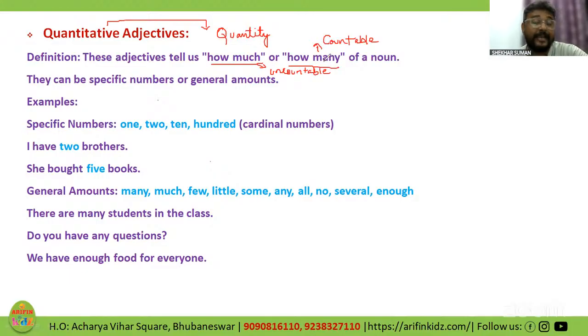I need to add an extra unit to measure those uncountable. Like I need some water. Some is again quantitative. But if I need to make it countable, I need a glass of water, right? To make it countable.